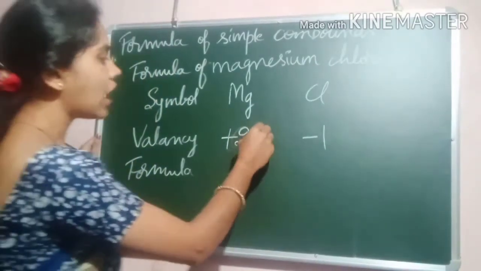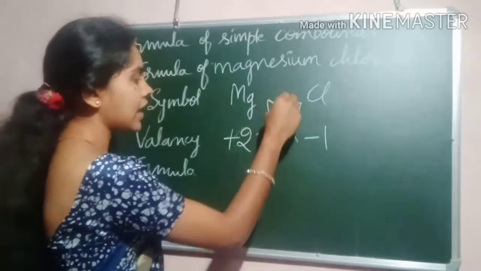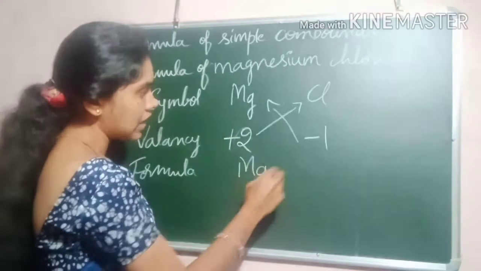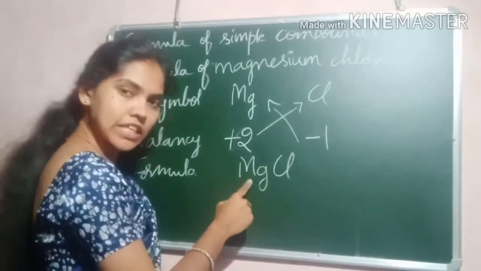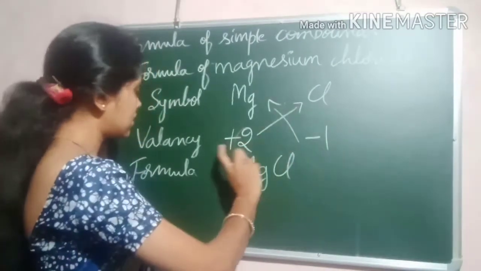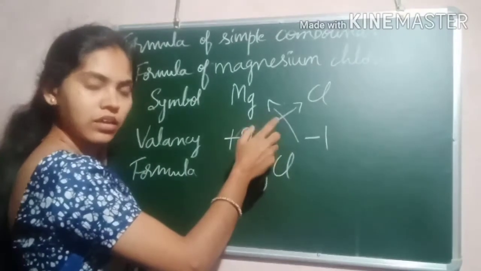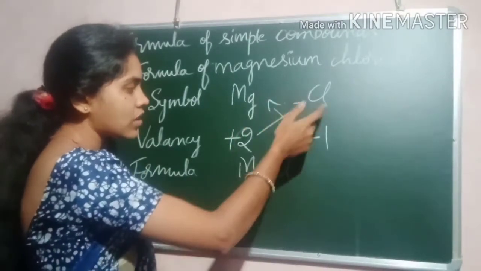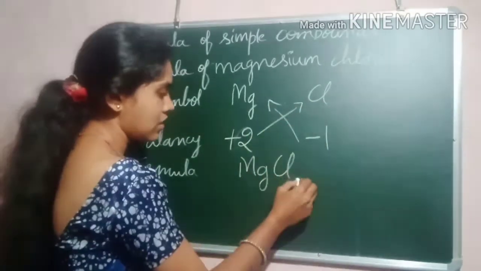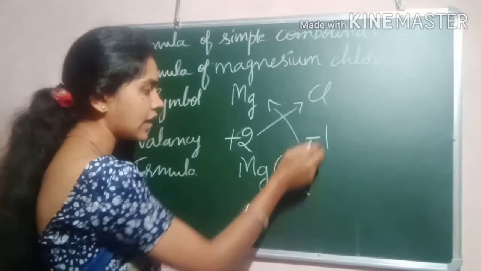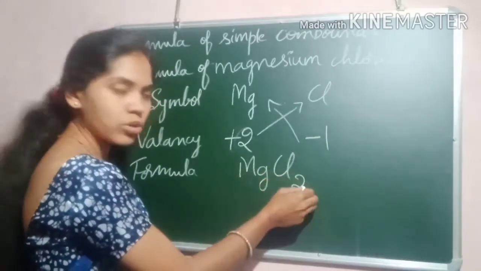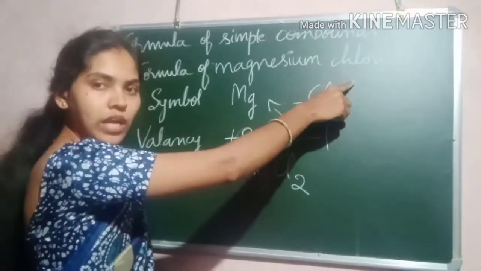So you have to exchange now. Exchange the valency and write the chemical formula. Mg and Cl comes next. Magnesium is a metal and chlorine is a non-metal. The charge was shared between magnesium and chlorine. So it will become Cl2 and here -1. So no need to mention, MgCl2 is the formula of magnesium chloride.